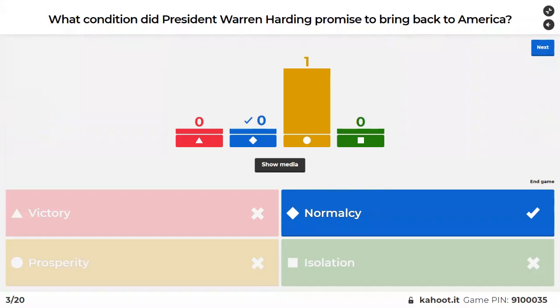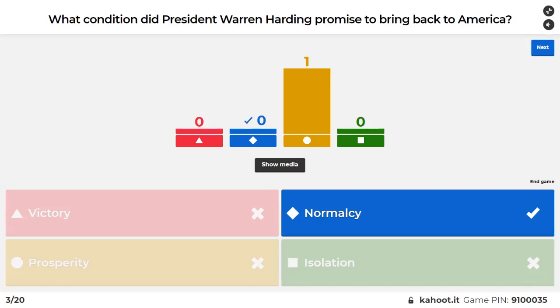Oh, it's normalcy. Okay. I was thinking that was it, but I was like, no, I don't think it is, and I picked prosperity instead. Yeah, it was kind of on the same lines as Donald Trump's "Make America Great Again," which was the thinking, because things weren't going great, and President Harding said, "Let's bring it back to normal, or how things were." And that's where this normalcy came from. I'm not comparing him to President Trump at all. I'm just saying it was trying to play on the past of what they remember as being the good times.